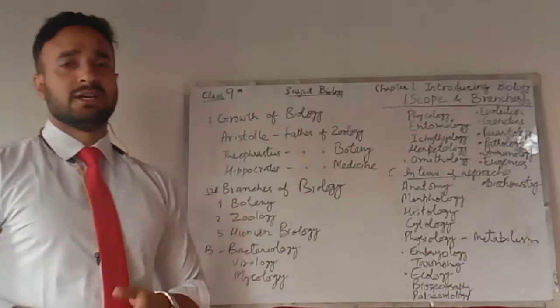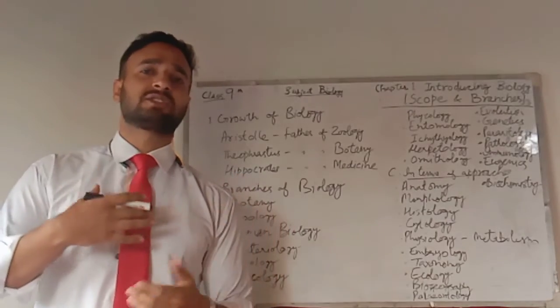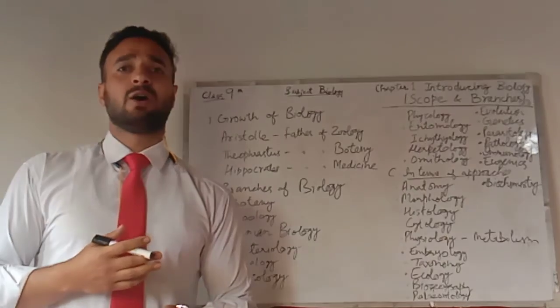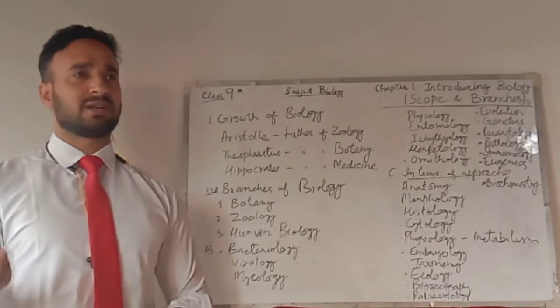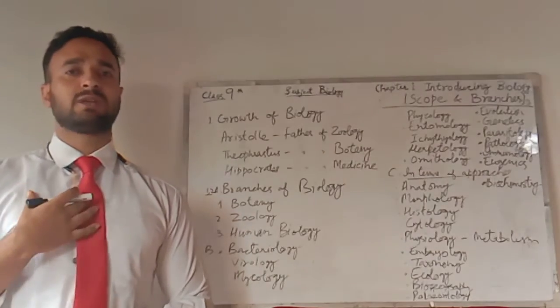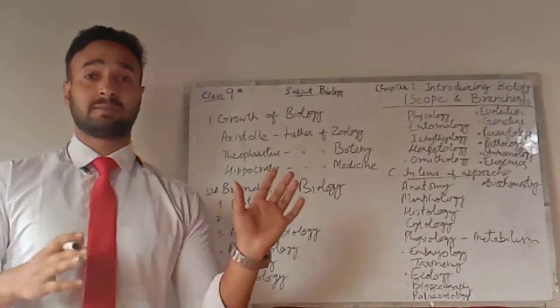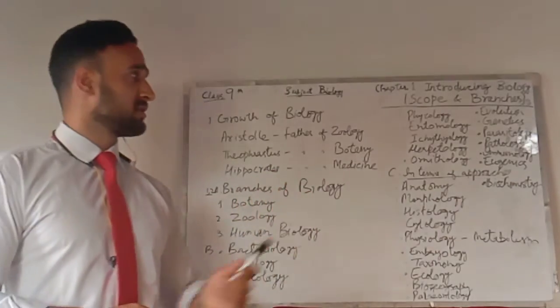Genetics. In genetics, we study about the transmission of characters, whether resemblances or differences between the parents and their offsprings, right? So this comes under the study of genetics. Like we look like our parents, but we do not look like our parents 100%. There are some differences. So all these things are considered in the branch of genetics.